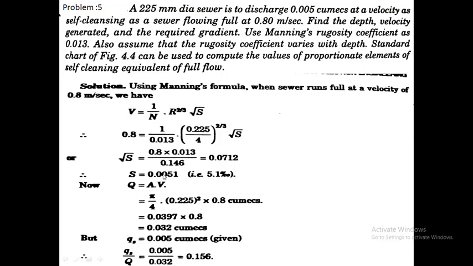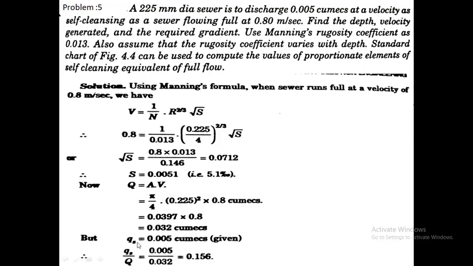From this equation we find S equal to 0.0051. Then at full depth, discharge capital Q equals area into velocity. Area pi by 4 into D squared, that is 0.225 squared, into V 0.8, equals 0.032 cumec.